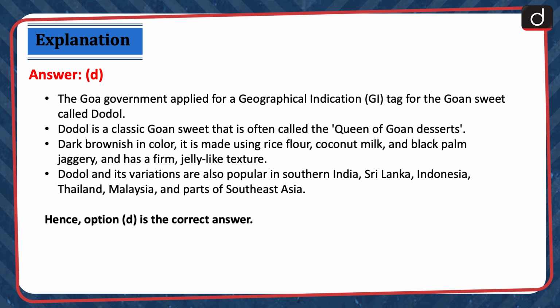The Goa government applied for a GI tag for the Goan sweet called Dodol. Dodol is a classic Goan sweet that is often called the queen of Goan desserts. Dark brownish in color, it is made using rice flour, coconut milk, and black palm jaggery, and has a firm jelly-like texture. Dodol and its variations are also popular in southern India, Sri Lanka, Indonesia, Thailand, Malaysia, and parts of Southeast Asia. Hence, option D is the correct answer.